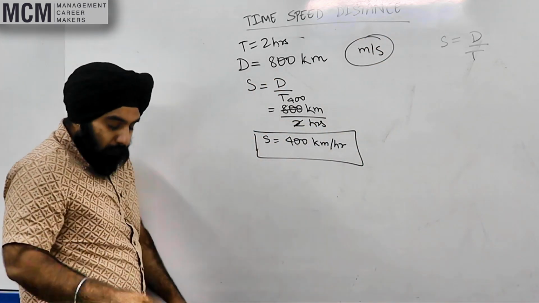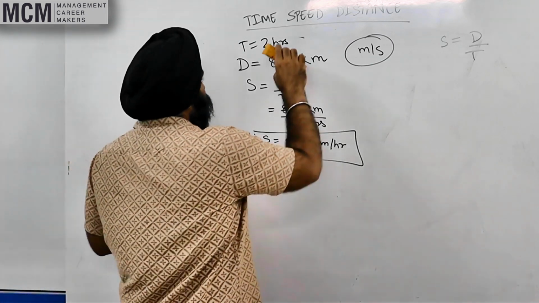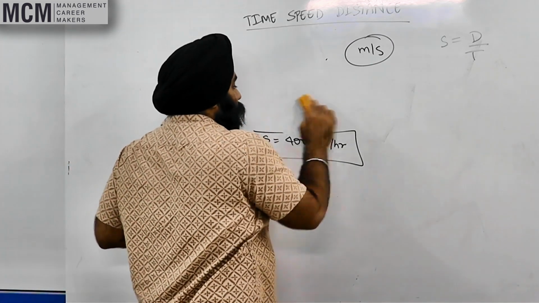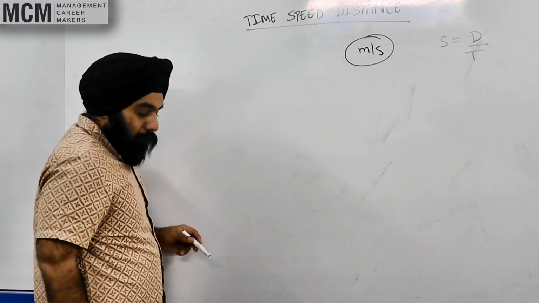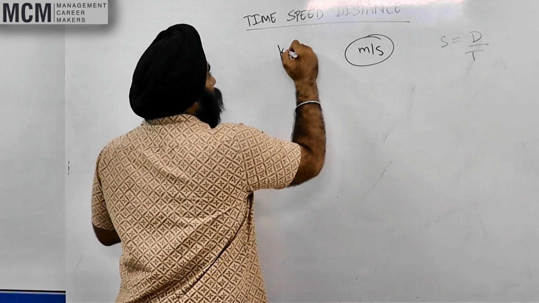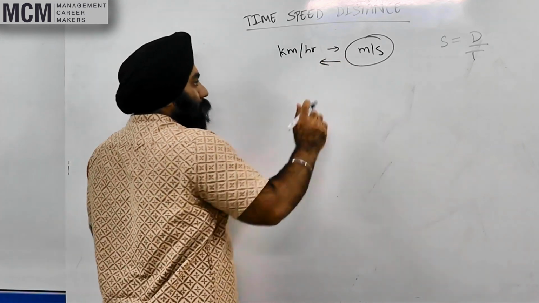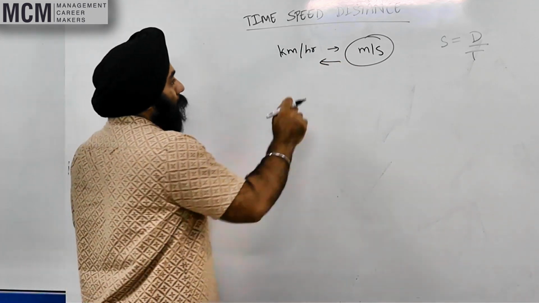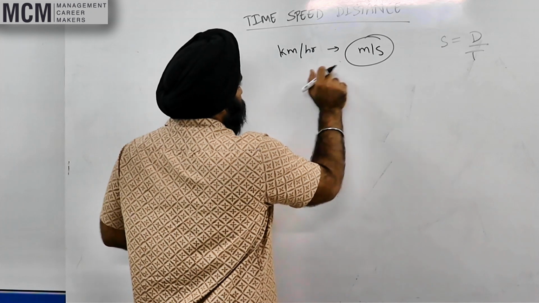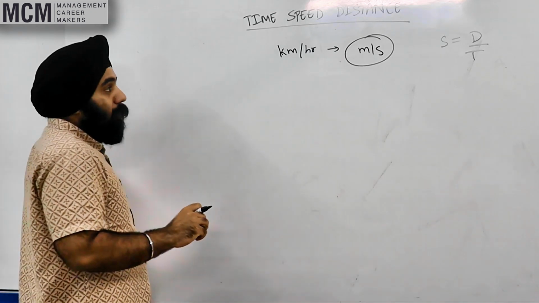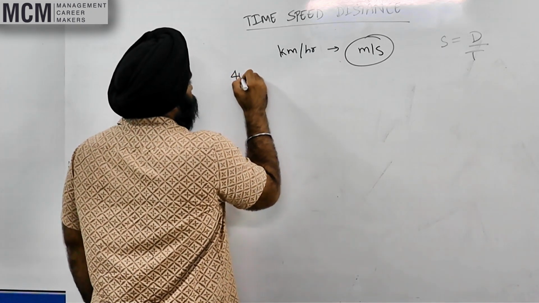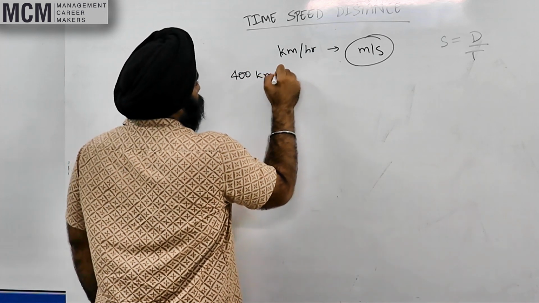Okay? So let's figure out how we can convert kilometers per hour to meters per second and vice versa. We will look at kilometers per hour to meters per second first. Say we have 400 kilometers per hour.